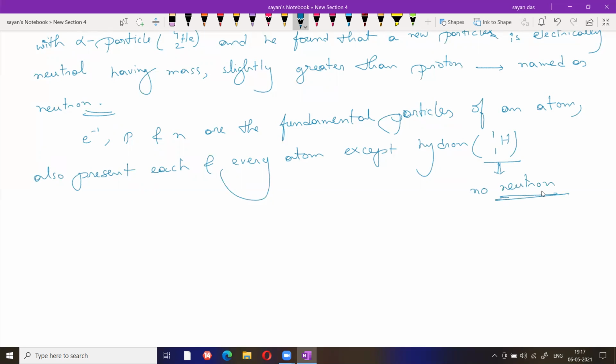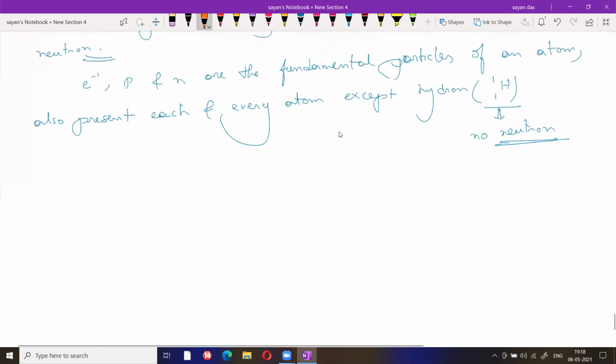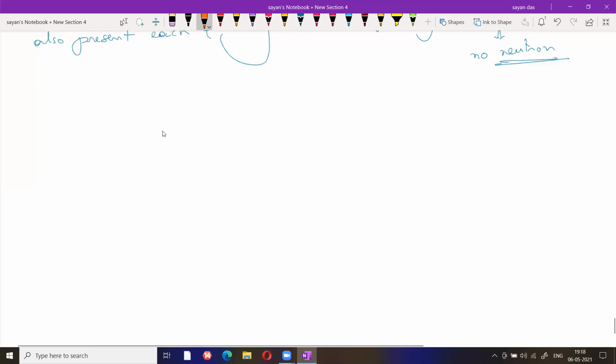Any doubt regarding this part? Up to discovery of any fundamental particle, any doubt? So part 2 of atomic structure completed. Part 1 is basically the basic theory and second one is basically the discovery of fundamental particles. That part completed. So just write down what are the fundamental particles, and what are the symbols. You have to remember this part: mass and discoverer.